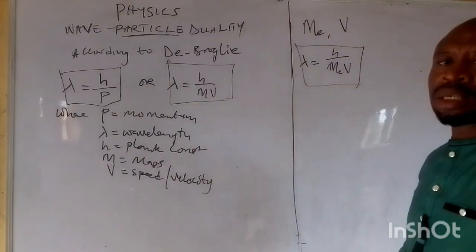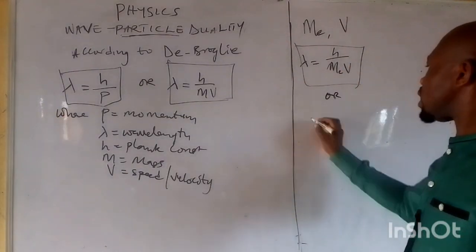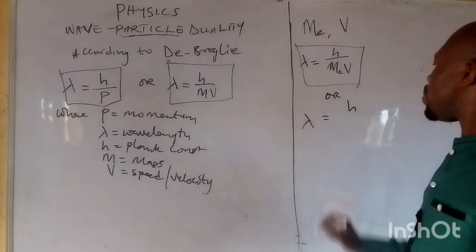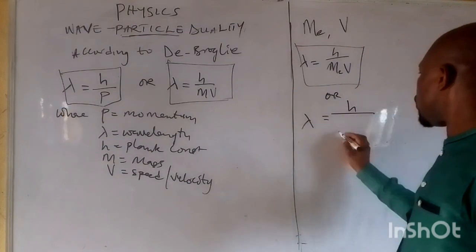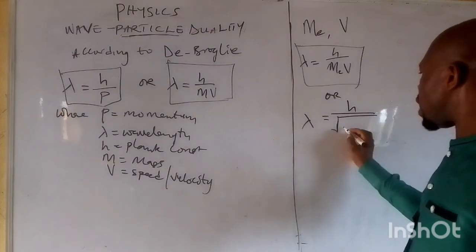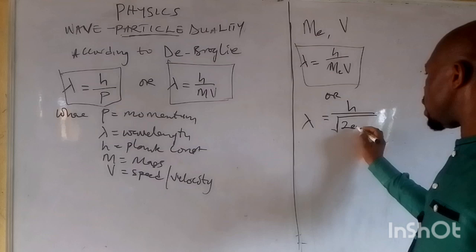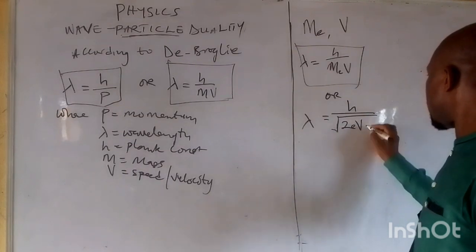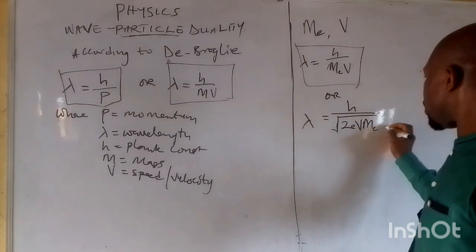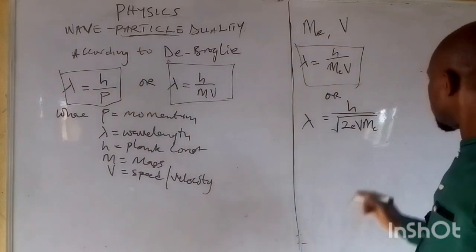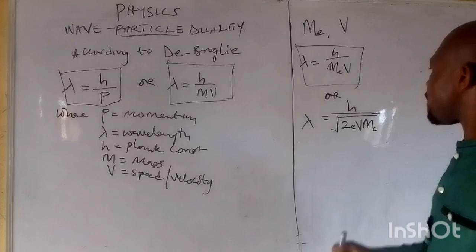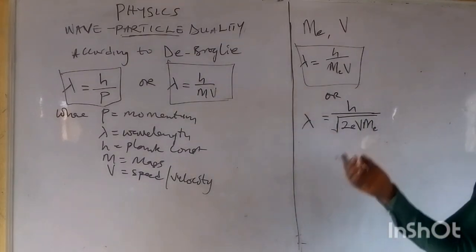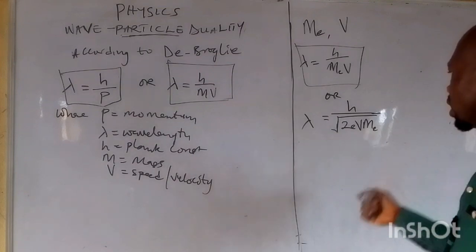We can see that lambda is equal to the Planck constant h all over the square root of 2 e V m_e, where all these parameters still retain their meanings.